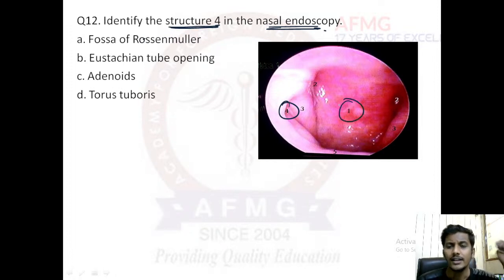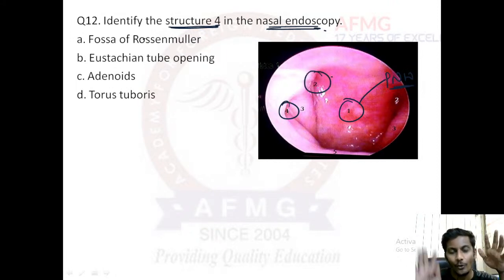First of all, this is the posterior nasopharynx. All of you have got this, right? Because all the options are resembling the posterior nasopharynx, right? Very good. So this one is what? This is your posterior nasopharyngeal wall. Structure number 1. Structure number 2 is what? Here you can see it is a fossa.